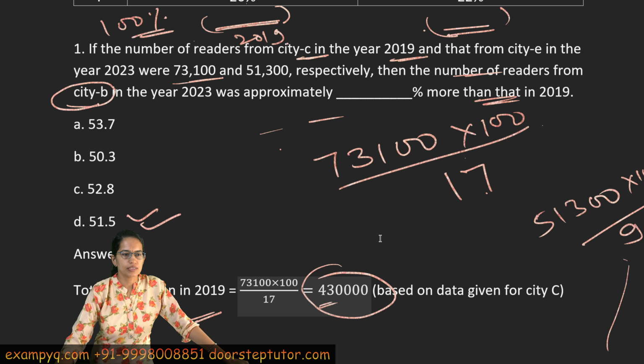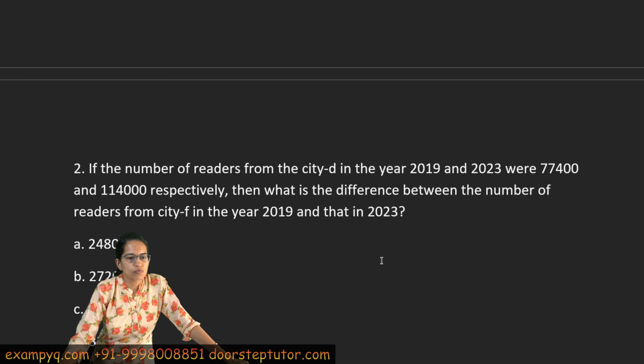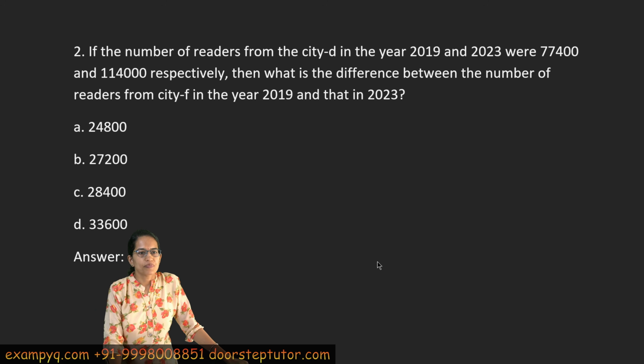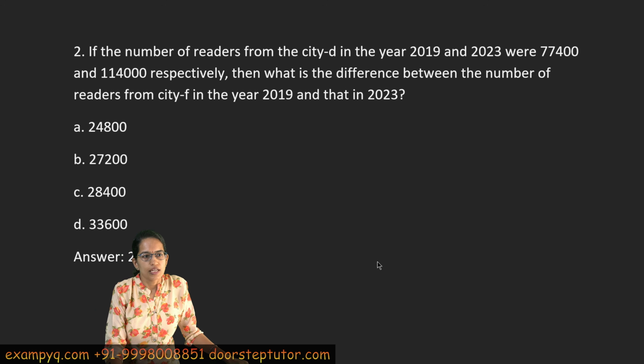I hope this problem is clear. Now let's move on to the next question. Here, understand what is asked. The number of readers in city D for the 2 years is given separately, right?